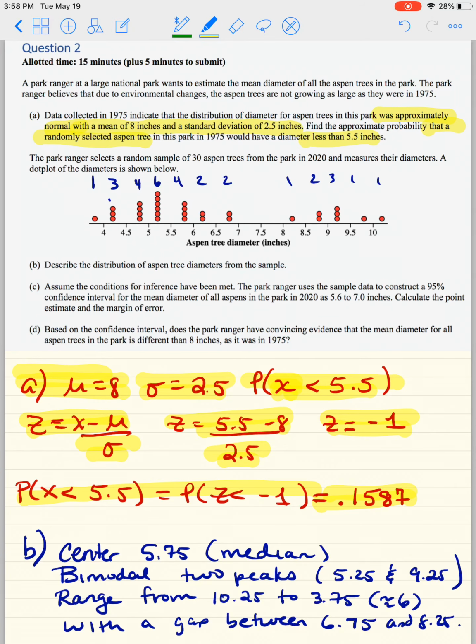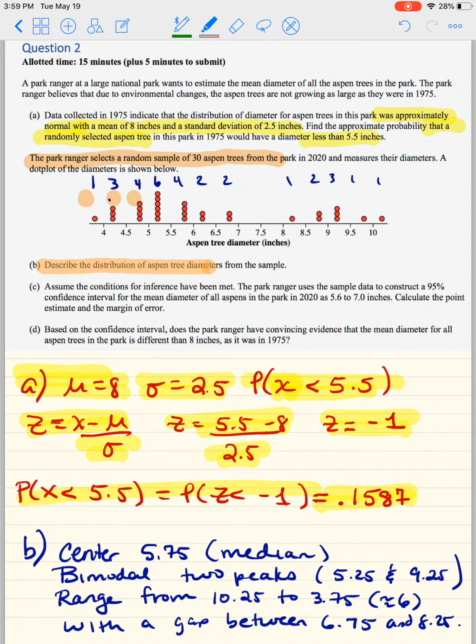Great. Let's move along. The park ranger selects a random sample of 30 aspen trees from the park in 2020 and measures their diameters. A dot plot of the diameters is shown below. Now, I put these numbers here. That's 1 dot, that's 3 dots, that's 4 dots, and so on, okay? And the reason why I did that is for a specific reason right here.